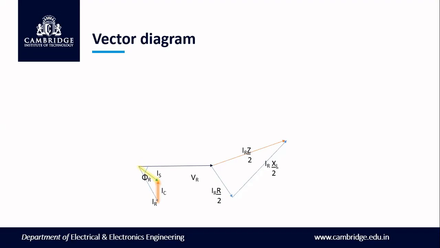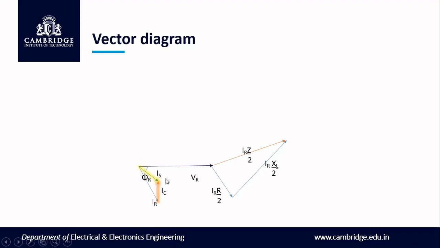Next, you need to consider Is as reference, and we need to draw the next representation. That is the next half of the impedance. For the next half of the impedance, current Is will be flowing. Now this Is will be taken as reference.